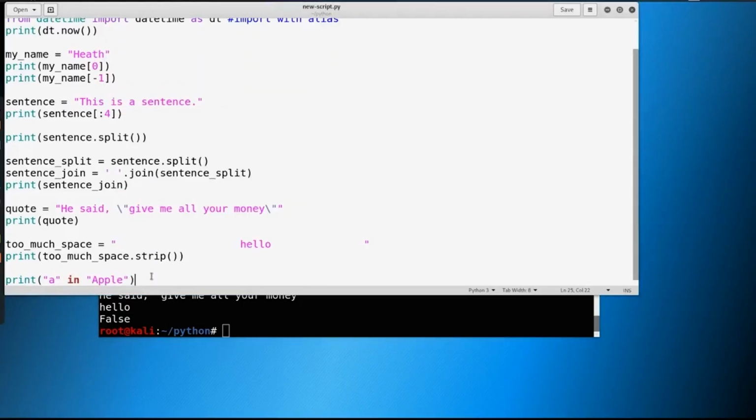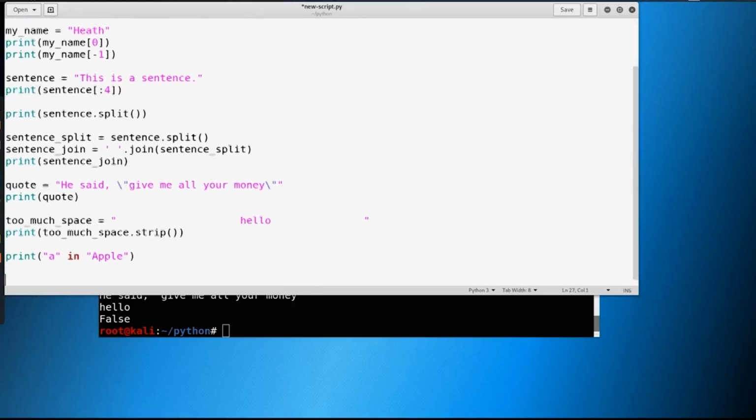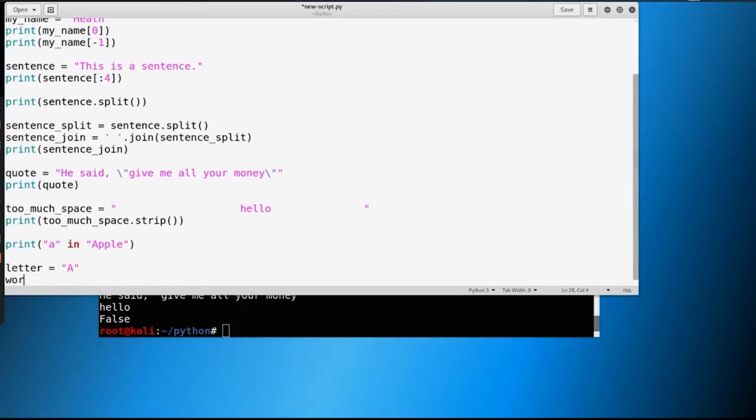Well, what if we wanted to say, hey, is there an A in the word apple? And we don't know if it's capitalized or not capitalized. Well, we might say something instead like, hey, we're looking for a letter of A, and we're looking for the word of apple, right?